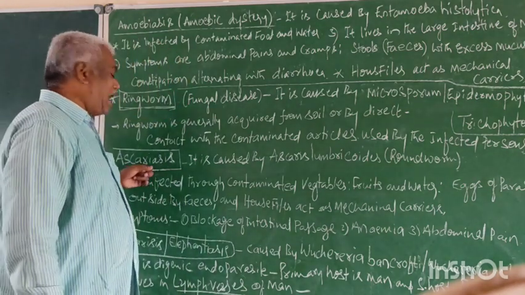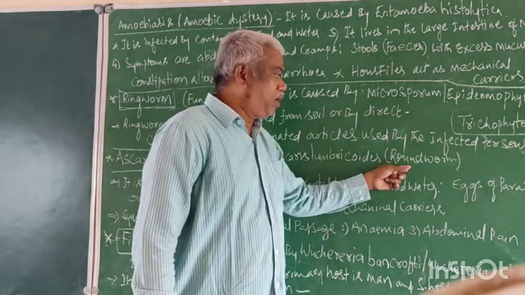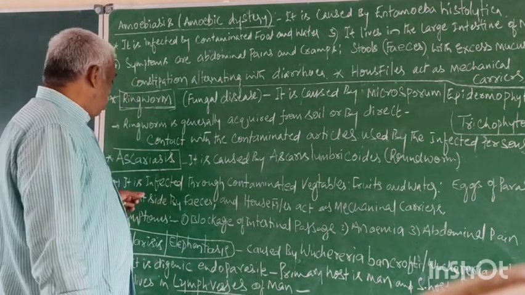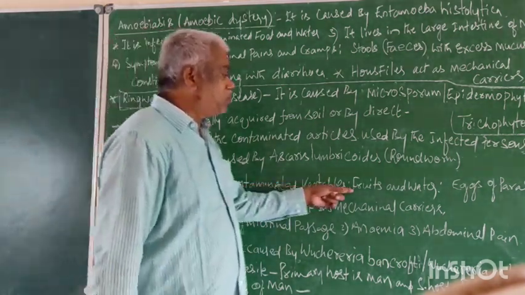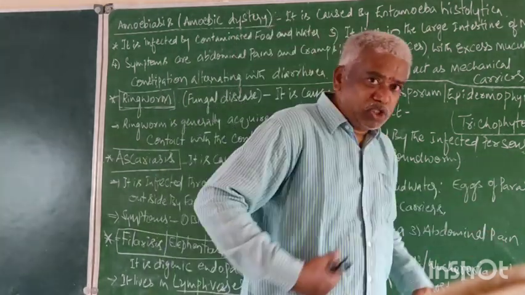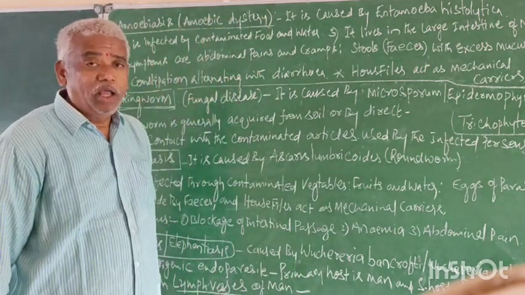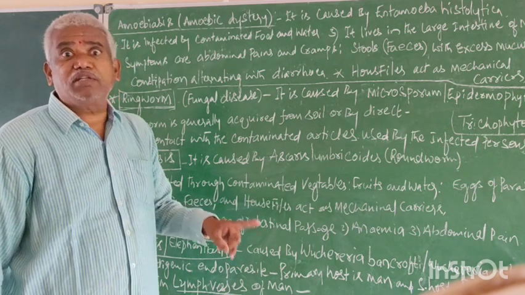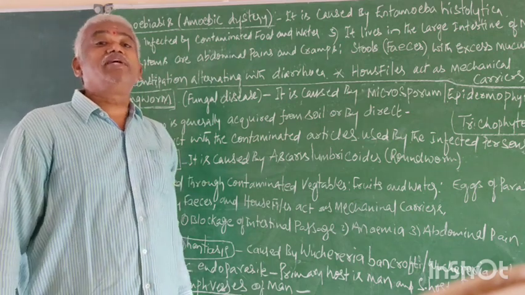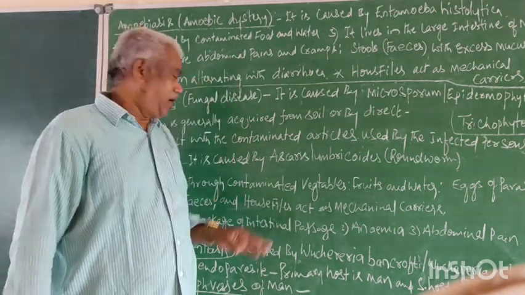Once again, Ascariasis is a disease. The pathogen is Ascaris lumbricoides. The common name is roundworm. In man, it lives in the intestine. It is infected through contaminated vegetables, fruits, and water, food and water. The eggs of the parasite come out along with the feces of the patient and are carried to our daily food and water through the housefly. Hence, the housefly is a mechanical carrier, like in amoebic dysentery.